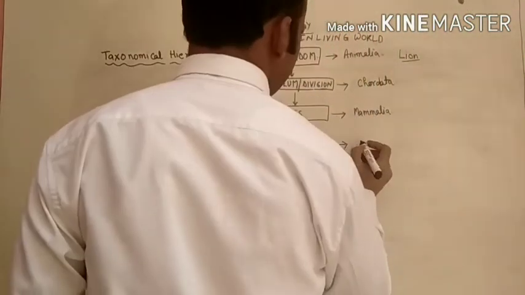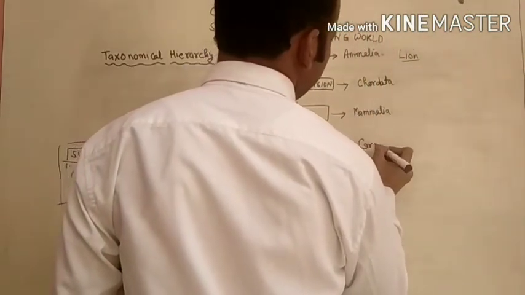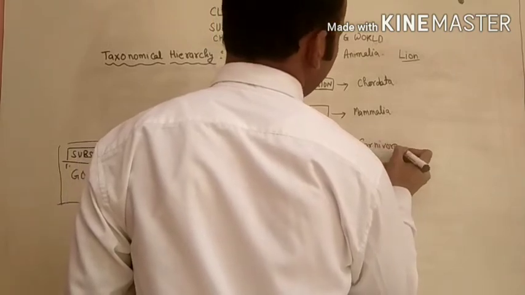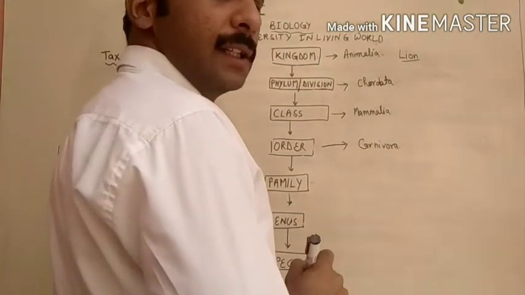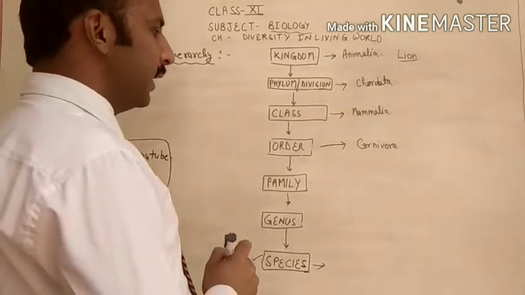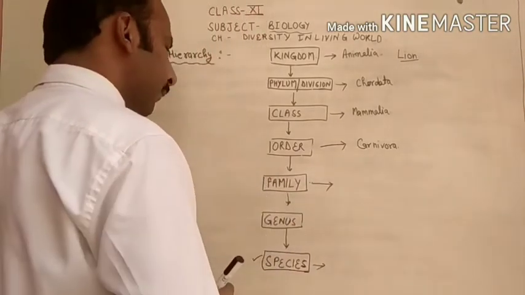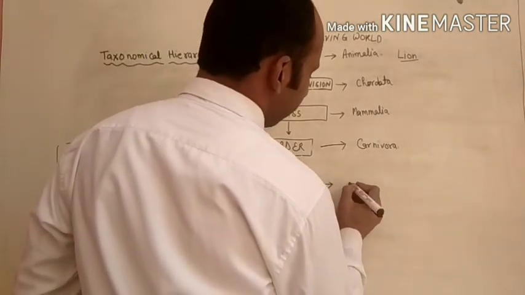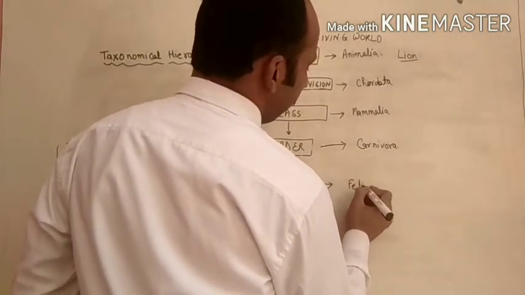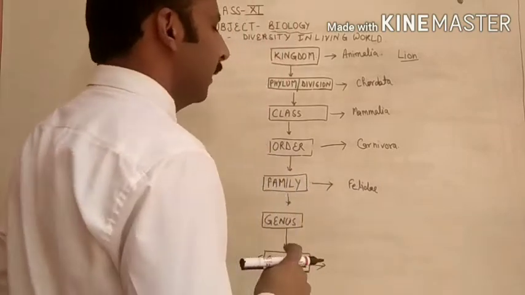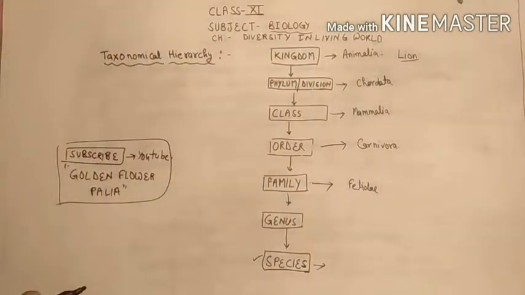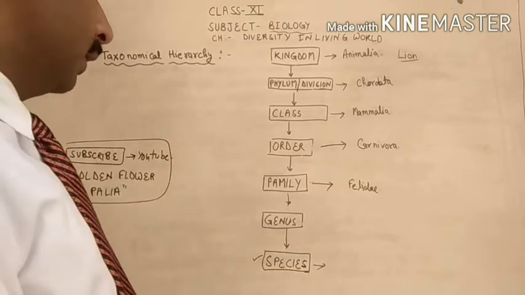Now order. This order is called Carnivora. Means the tiger is also placed in the order Carnivora. Family is Felidae. Before this topic I told you that Felidae is the family in which all kinds of cats are included.